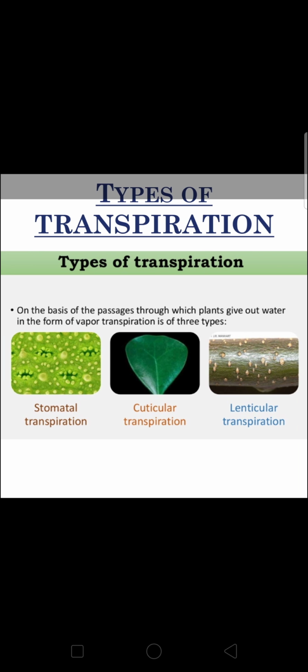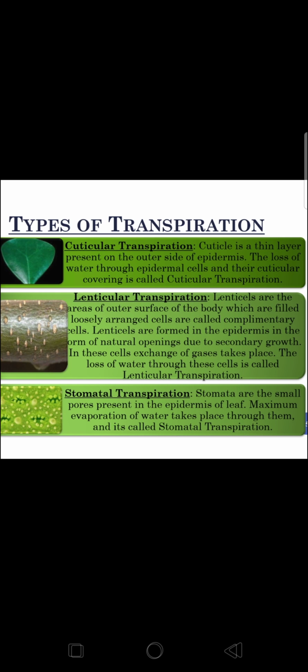Types of transpiration. On the basis of the passage through which plants give out water in the form of vapors, transpiration is of three types: stomatal transpiration, cuticular transpiration, lenticular transpiration. Cuticular transpiration. Cuticle is a thin layer present on the outer side of the epidermis. The loss of water through epidermal cells and their cuticular covering is called cuticular transpiration.